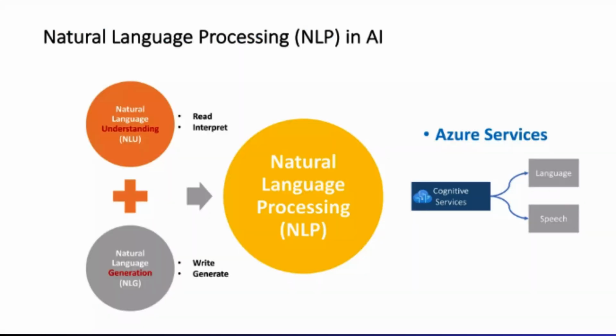Now NLP. Natural language processing has 2 parts: NLU and NLG. NLU is natural language understanding. It reads, or we can say interprets, the text which is given to the model, and NLG is natural language generation. It writes or generates the text for output, so NLP is made up of these 2, NLU and NLG.